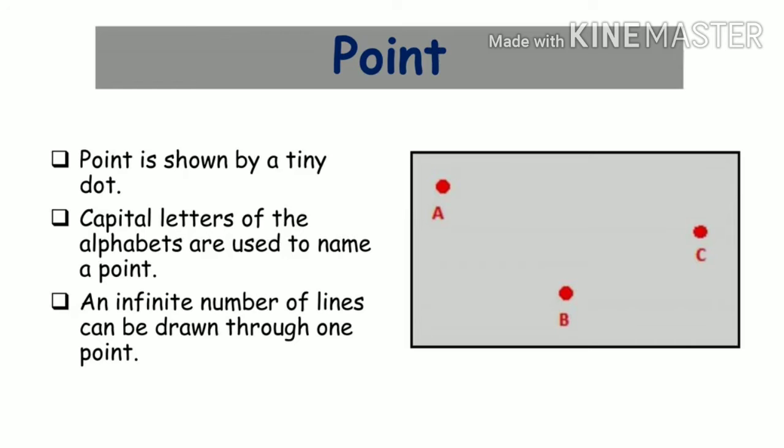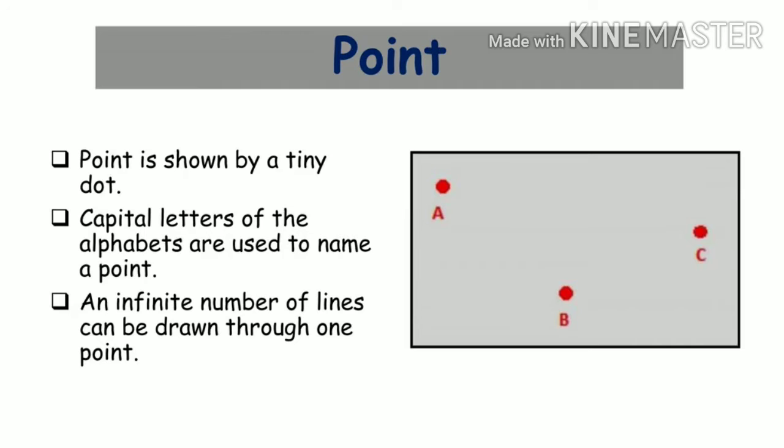A point is a tiny dot. You can see it like a bindi, your mother's bindi. Yes, it looks like a bindi, a small dot. And you know the points are always represented using a name, which is given as a capital letter. Okay students, you give capital alphabetic letters.